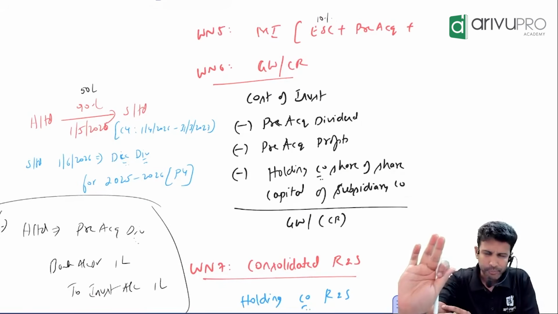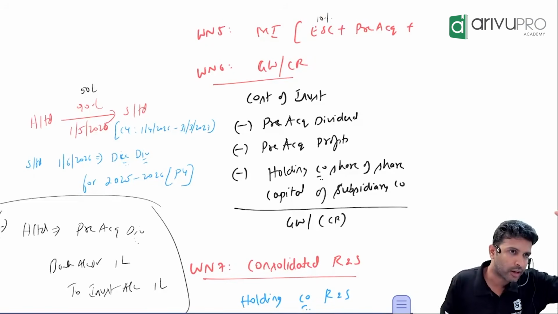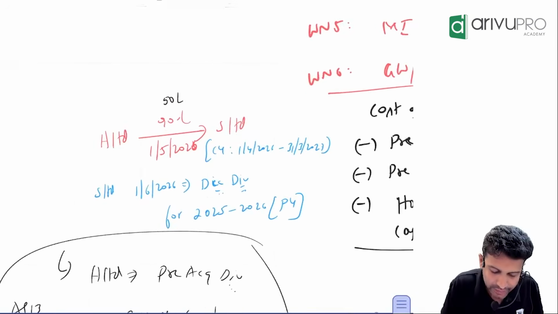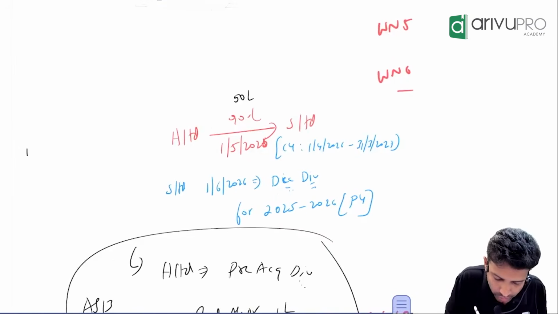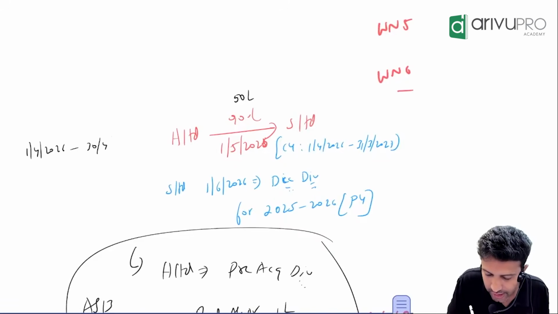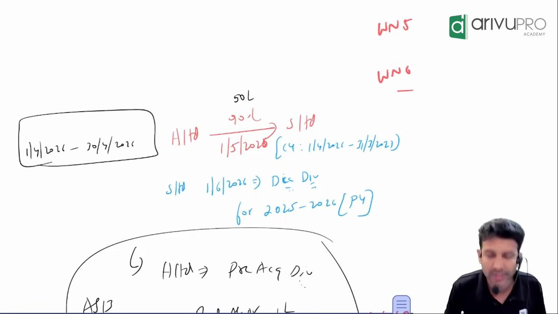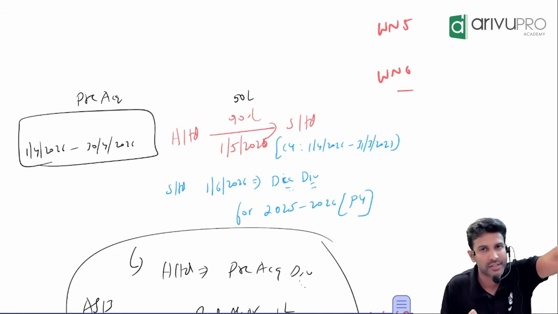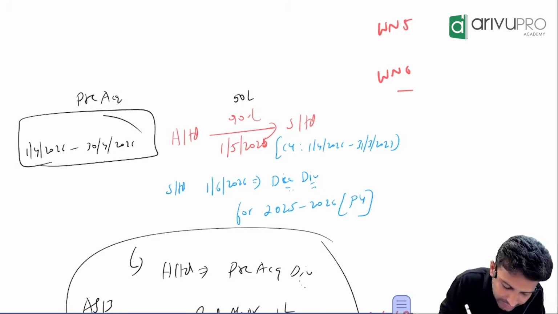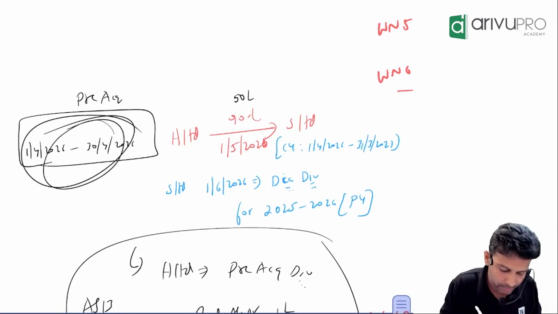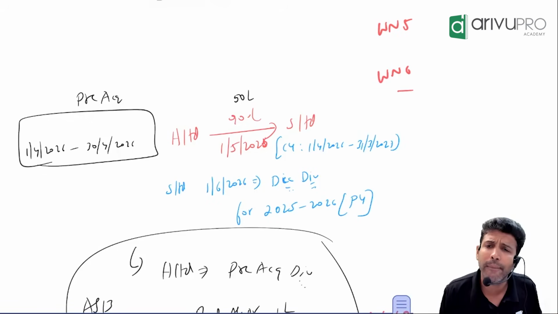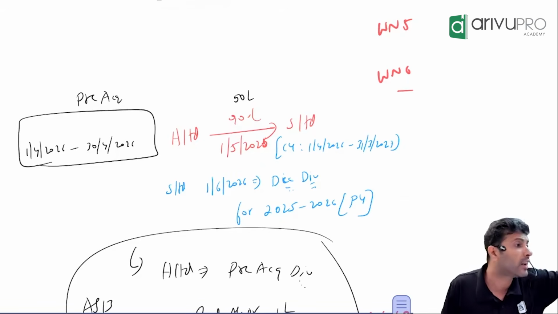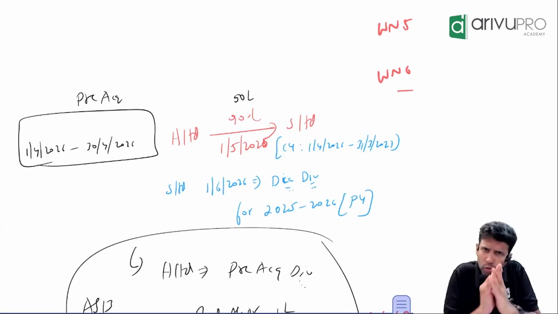Now, again the same drama. Everyone got the identification of pre-acquisition profit? From 1st April 2026 to 30th April 2026, whatever profit the subsidiary company has made, that only we're calling pre-acquisition profit or pre-acquisition reserves and surplus. Should H Limited get any share in this? No. Why? Because these were profits made by the subsidiary before the holding company became shareholder. So the holding company has no role in this.